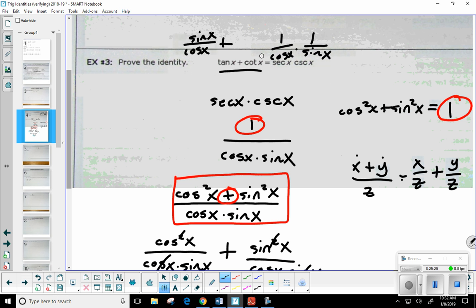Plus, what's cotangent? That's cosine over sine. Now, what if I did want to combine those into a single fraction? What would be the common denominator? Wouldn't it be sine cosine? Well, when you were to combine those, isn't that what you would get?